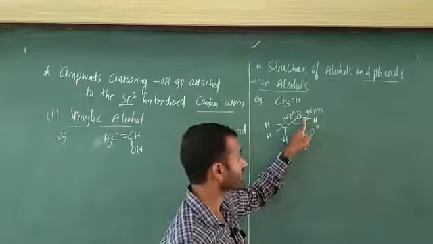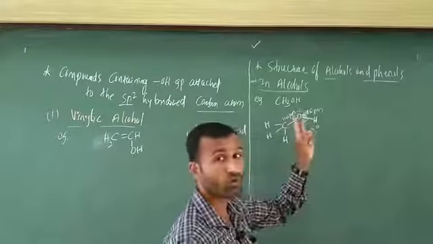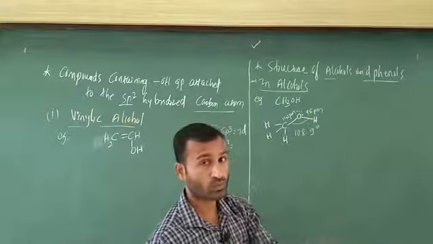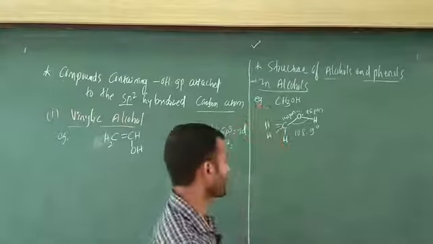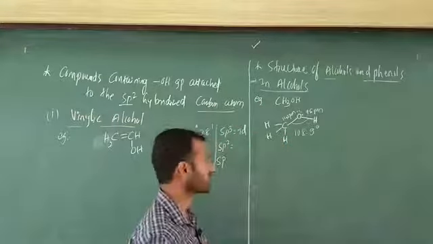How many sigma bonds are there? 2 sigma bonds. But how many lone pairs are there? 2 lone pairs. 2 plus 2 is 4. That trick is there, no? Okay, this is PUC first year point. If you want, you can search.